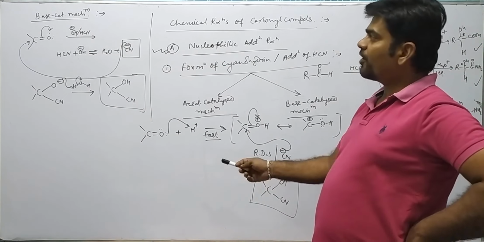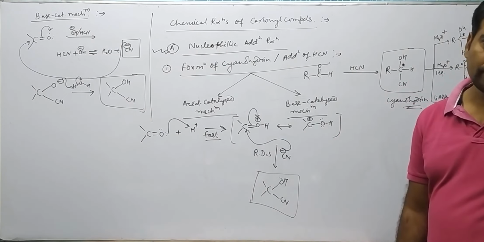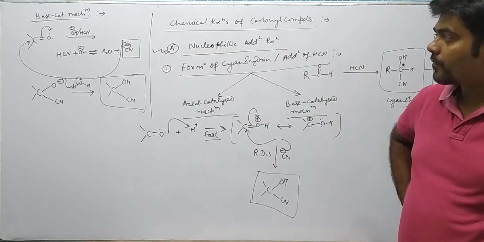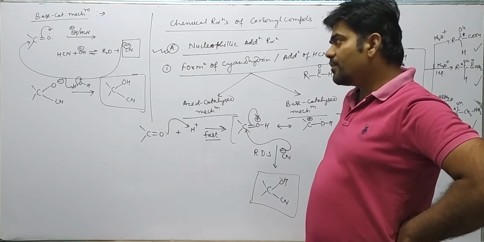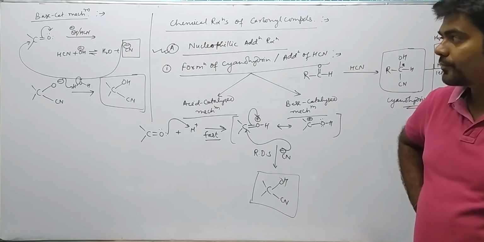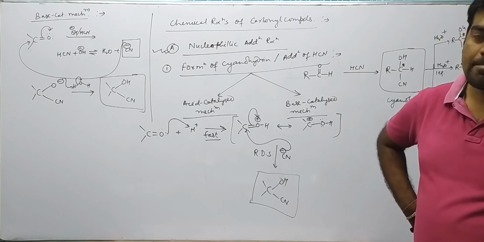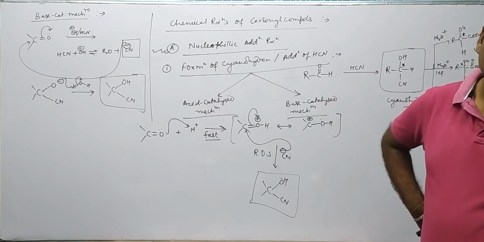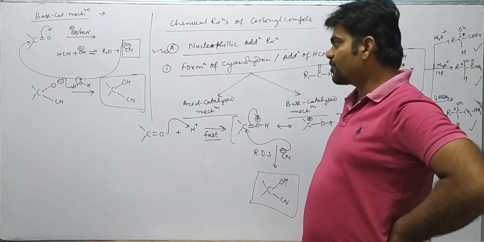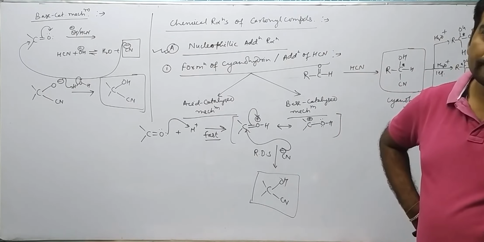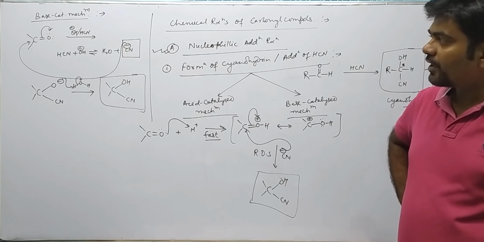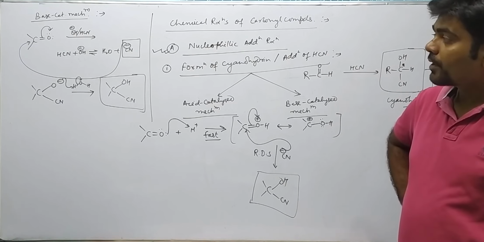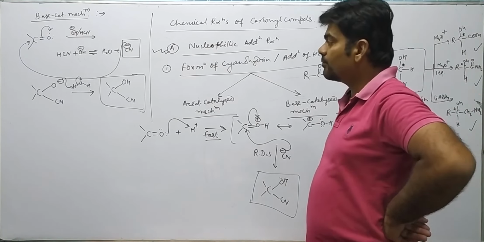And hence HCN is prepared in situ in the reaction by using NaCN or KCN with HCl.